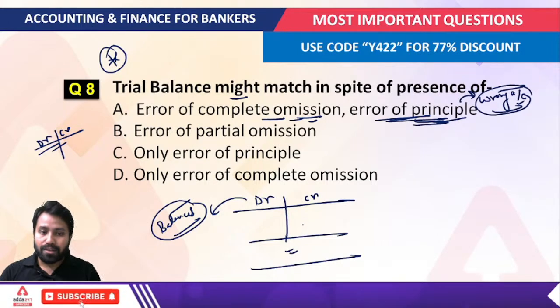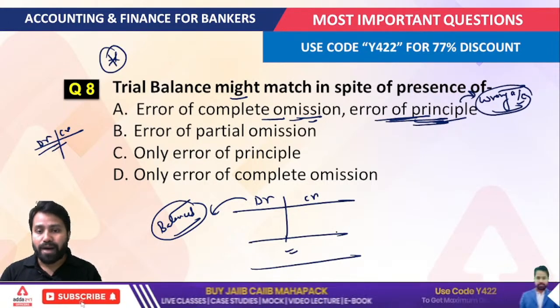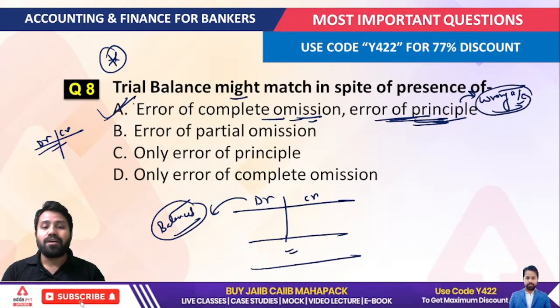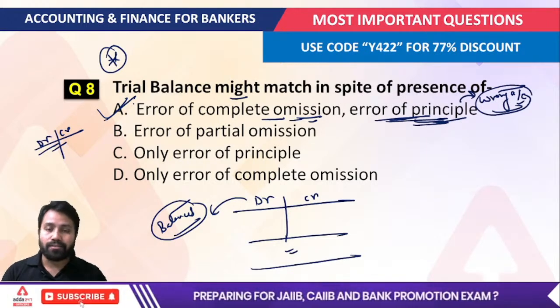So in this case also your debit and credit balance would not mismatch. So the correct answer of this is error of complete omission or error of principle. That is the correct answer for this question.